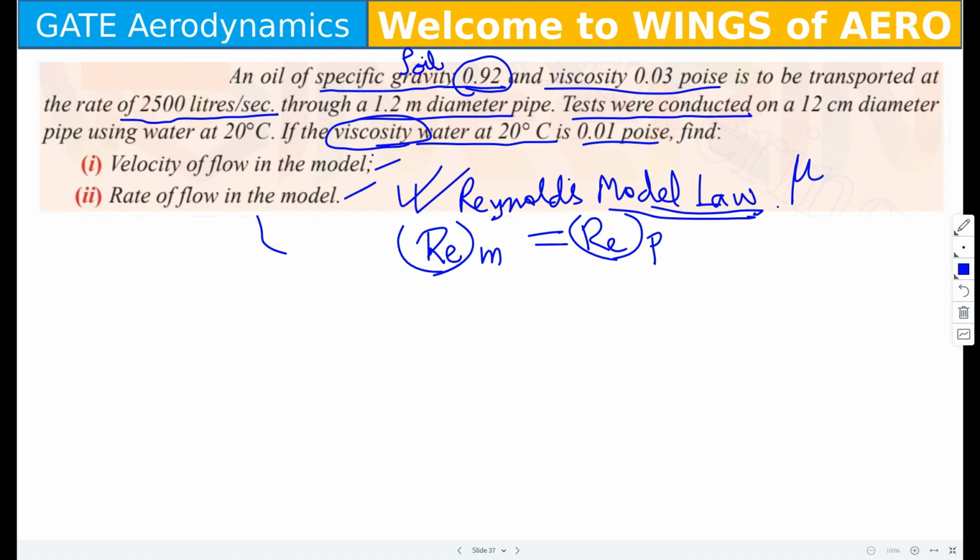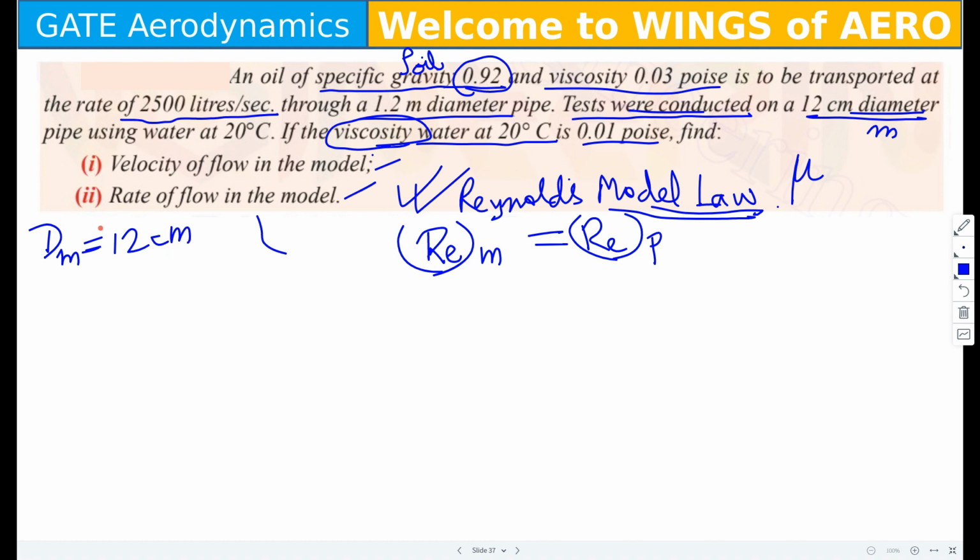They make some kind of scaled model, and the test is done in a realistic field or some kind of computational field. So where the test is conducted, whatever diameter has been provided there is a model value. Let's consider the diameter of the model, that means 12 centimeter.